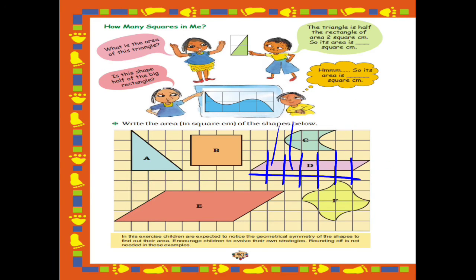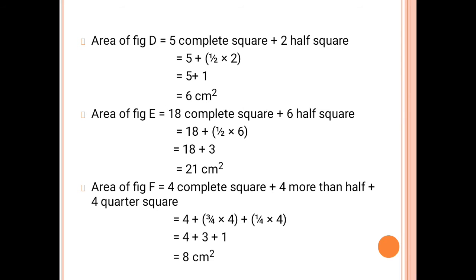So there are total 2 half filled squares. So let's see how we write the calculation. Area of figure D: 5 complete squares and 2 half squares that we have just counted. So 5 plus 1 by 2 into 2, the 2 gets cut, so 1 will remain. So 5 plus 1 will be 6 centimeter square. So the area of figure D is 6 centimeter square.